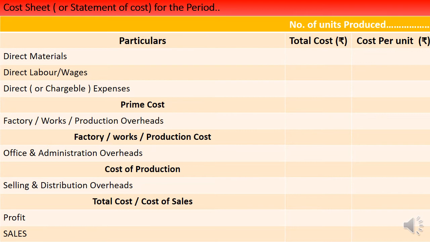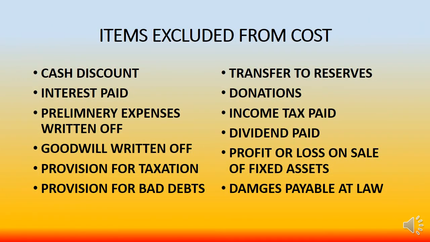Now, we will take some problems. I am going to solve these problems and we are going to prepare a cost sheet. Dear students, while preparing a cost sheet, some of the adjustments or items will not be included in a cost sheet since they are of a financial nature.